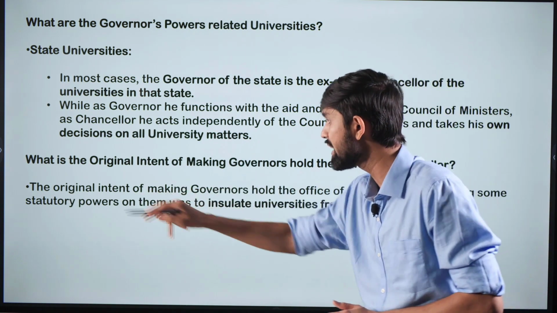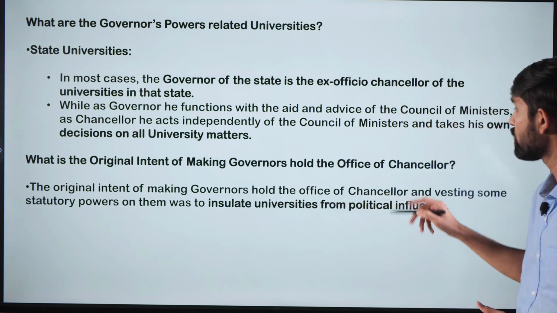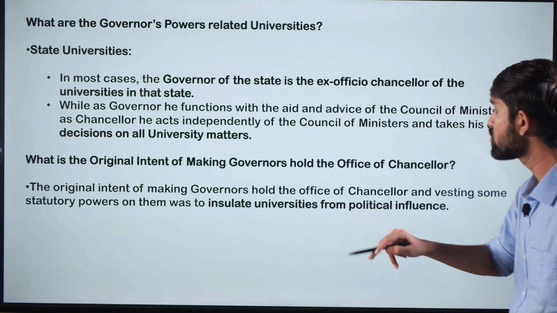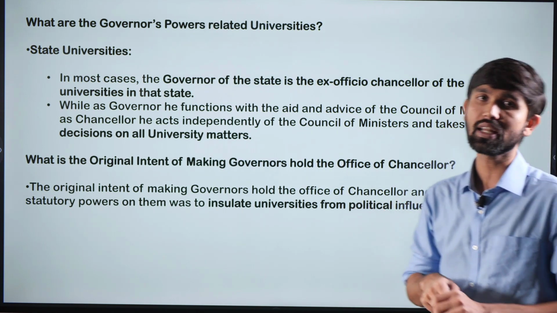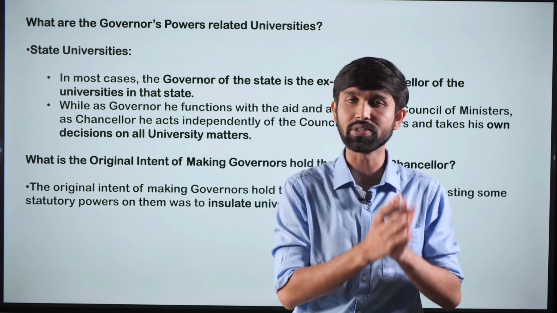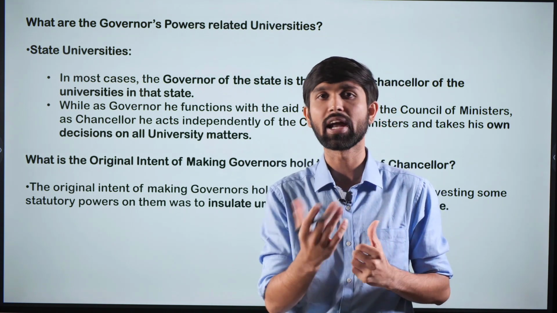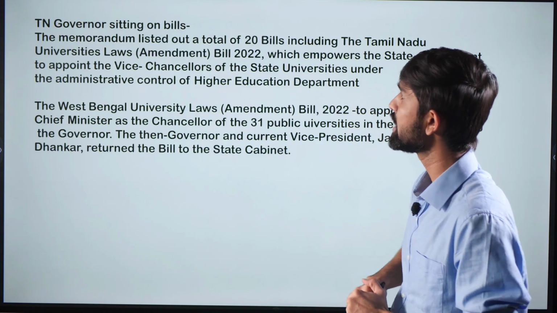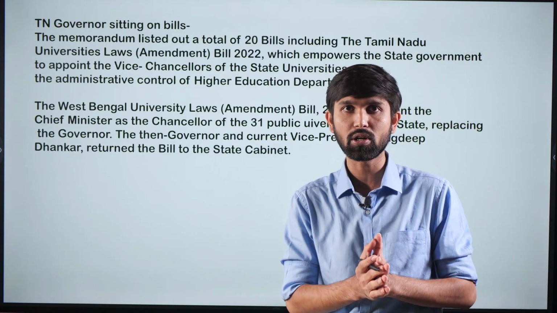The original intent of making governors hold the office of chancellor and vesting some statutory powers on them was to insulate universities from political influence, and that is why the representative of the center, who is the governor, was placed as the head of the state universities. And Kerala is not the only state which is embroiled in this particular dispute.